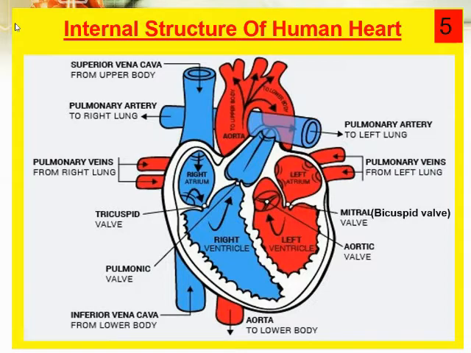So I am telling you about the mechanism of blood circulation in the human heart. When the right atrium and the left atrium contract simultaneously, the blood enters the right ventricle and the left ventricle.